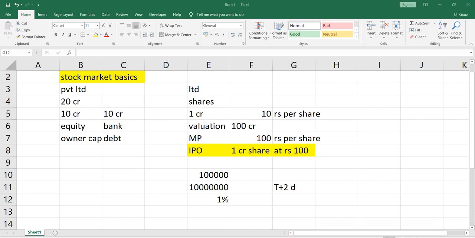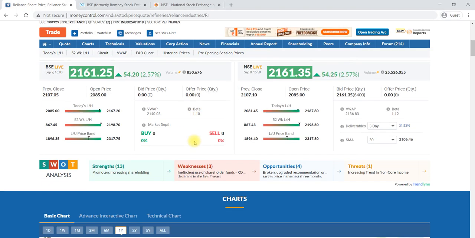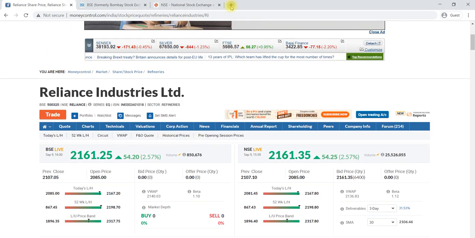Then we have to know about market indices. There are 2 market indices we have.